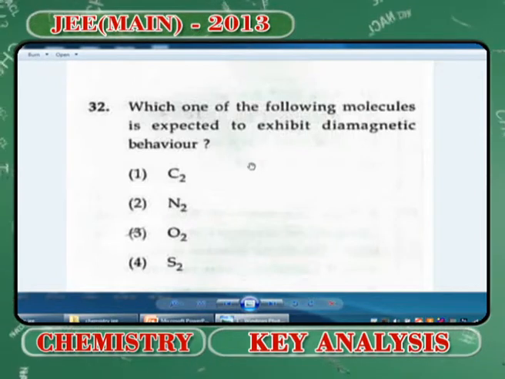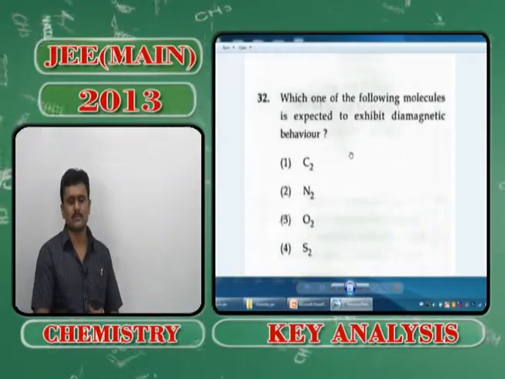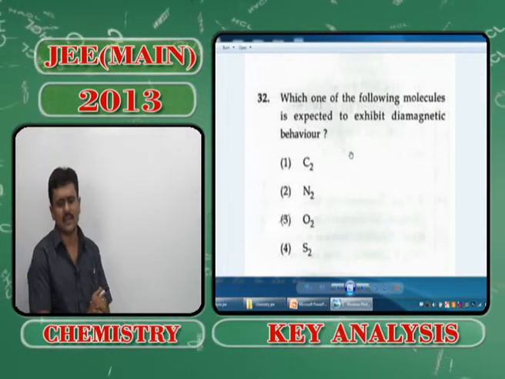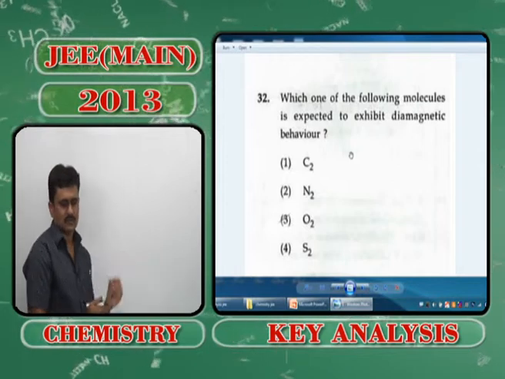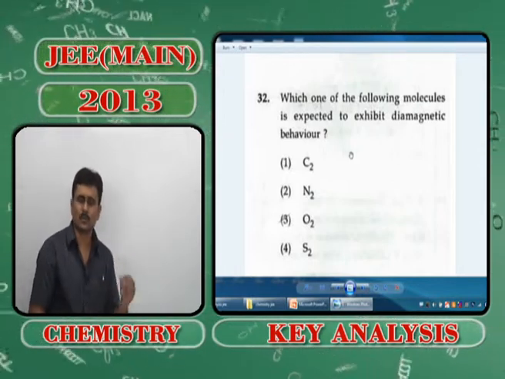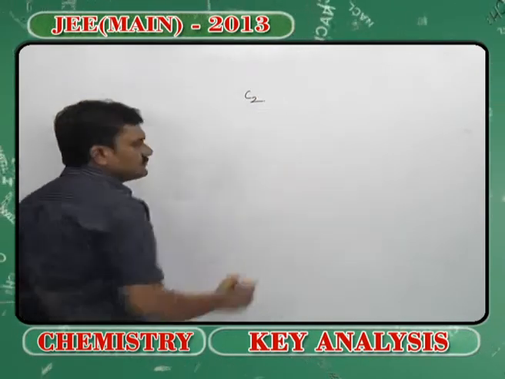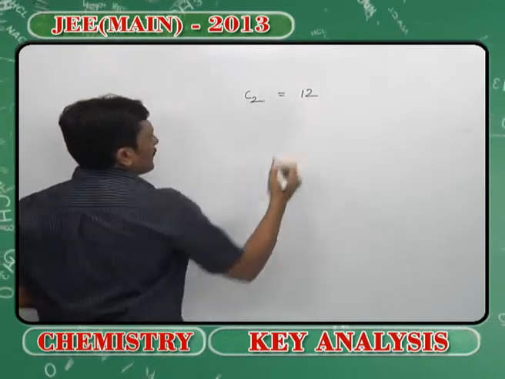The second question is again from inorganic chemistry, chemical bonding, based on bond order: which one of the following molecules is expected to exhibit diamagnetic behavior? When we talk about homonuclear diatomic molecules, if I take C2 and count the total number of electrons present, there are 12.